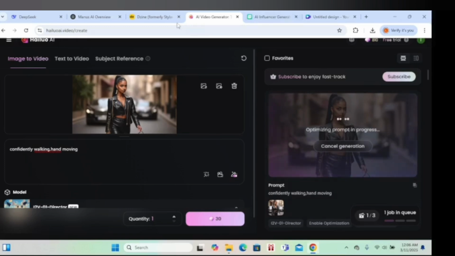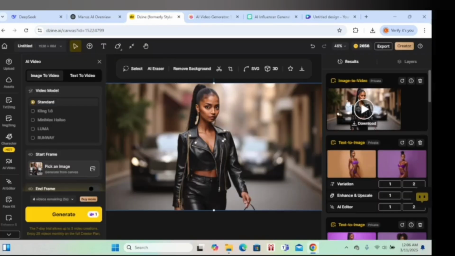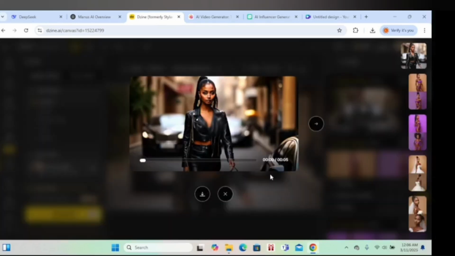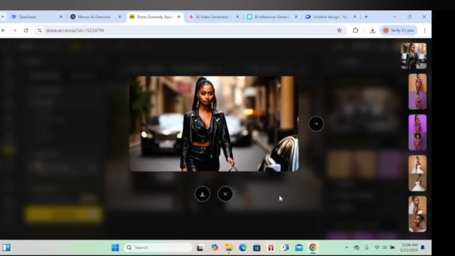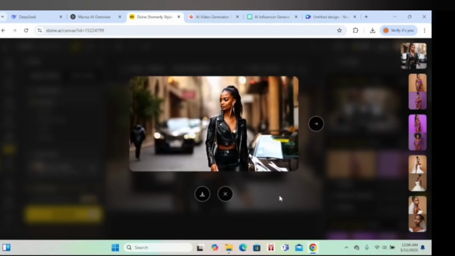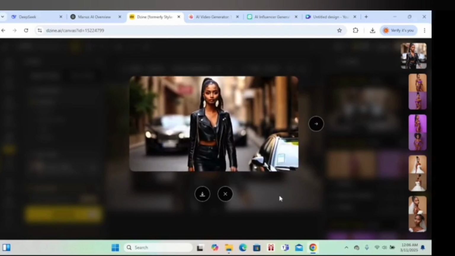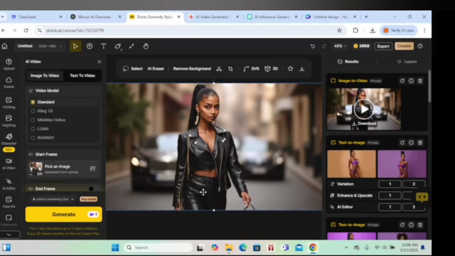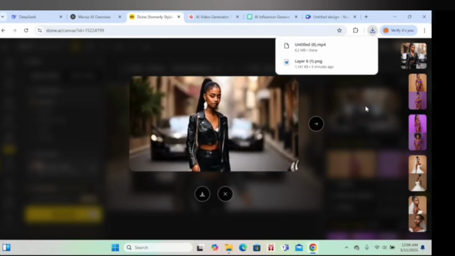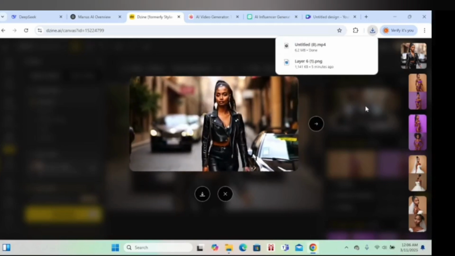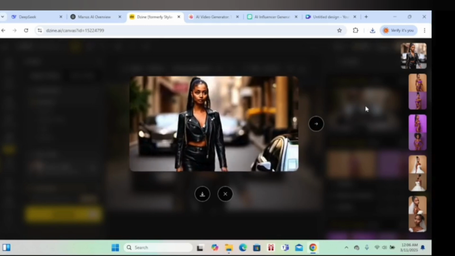Let's check if the one in Design AI has already started. Yeah, it has already been generated. We are using the model for standard. So let's click here and see how it is, and you can see how she's walking. The image is still maintained, and she's having a nice time walking there. We're gonna download it, and something I noticed is that she's even turning her head. You can see how she's turning her head but maintaining the features. You can see she's walking very nicely.